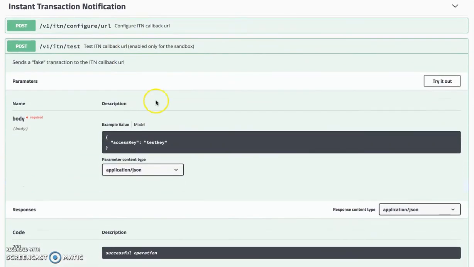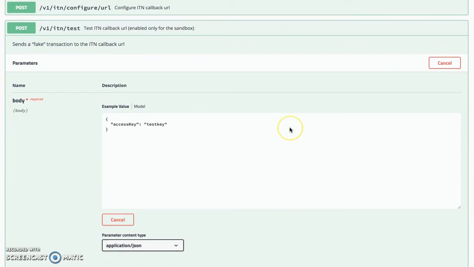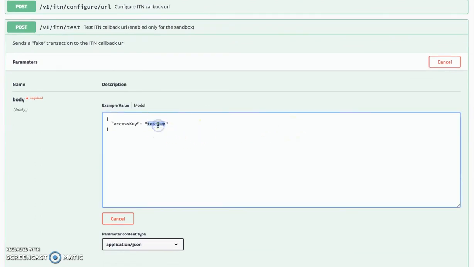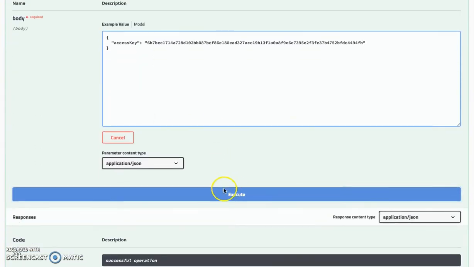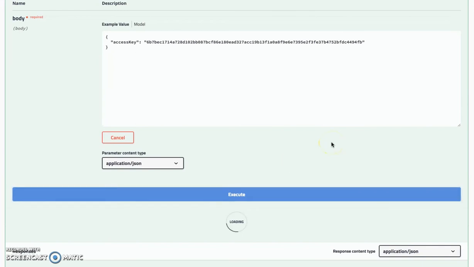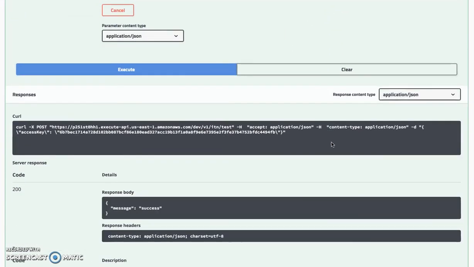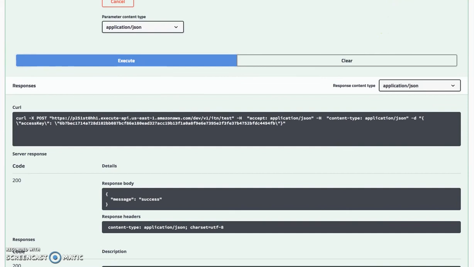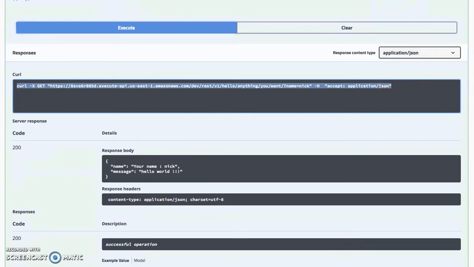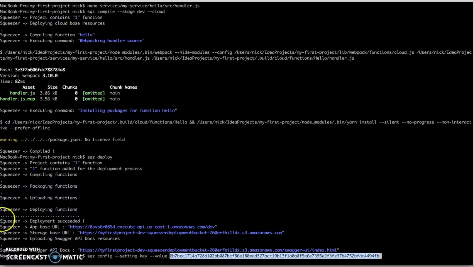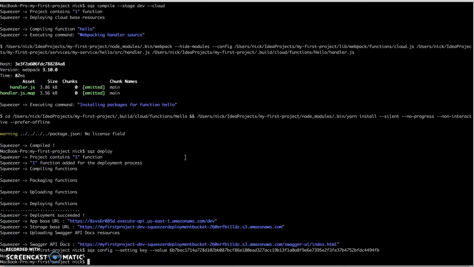We can test it. The system will trigger a fake transaction. We need the access key again. Okay, so right now we should see the transaction in the cloud logs.